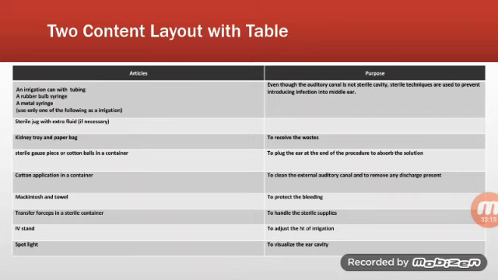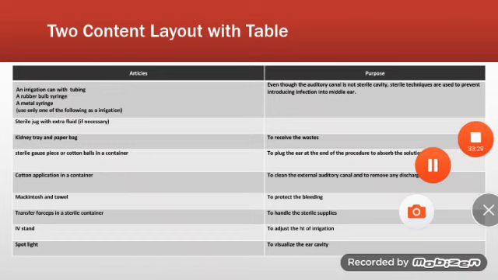Mackintosh and towel. It helps to protect the bedding. Transfer forceps in the sterile container. It helps to handle the sterile supplies. IV stand. It is used to adjust the height of the irrigation. Spotlight. It is used to visualize the ear cavity.